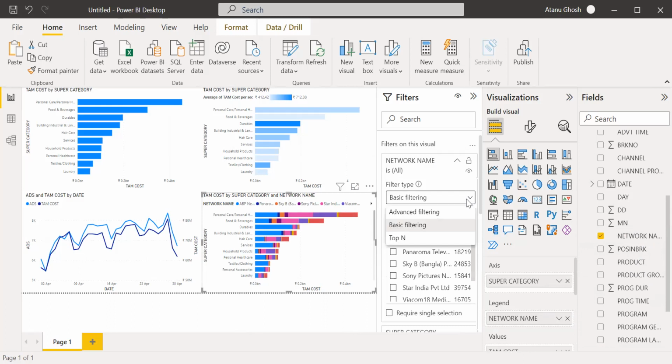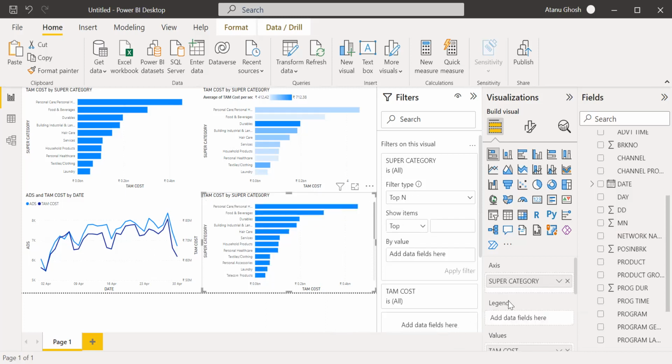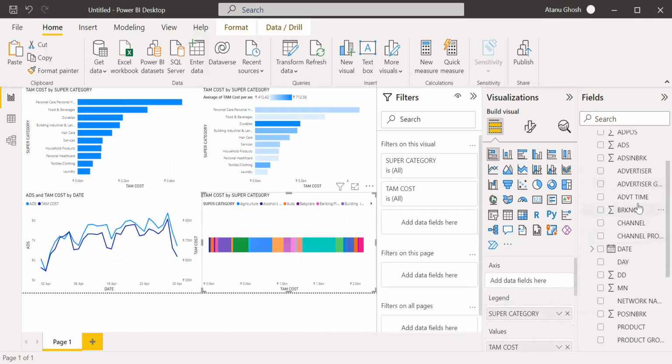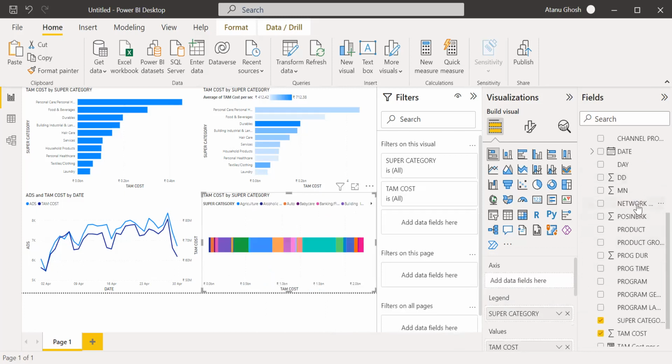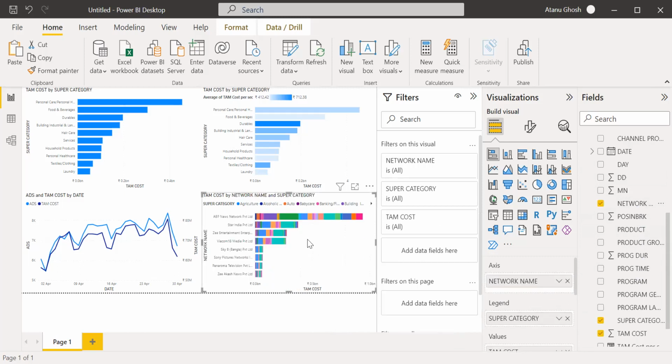Actually, I should do it the other way around. I should move network over here and super category in the legend. Network over here. So I'm basically trying to see what is the share of advertisements in each network for each category.